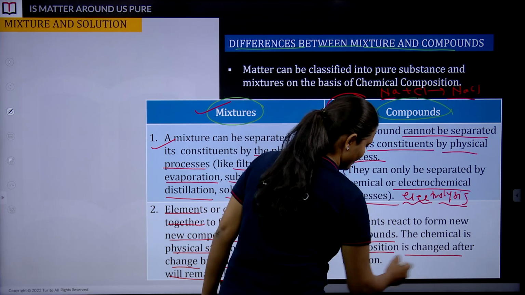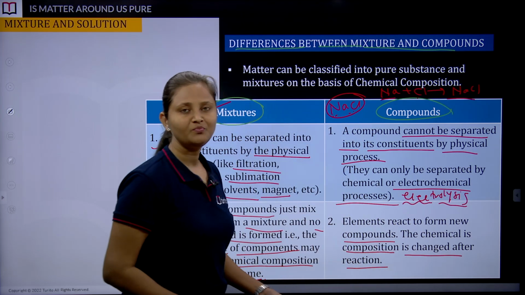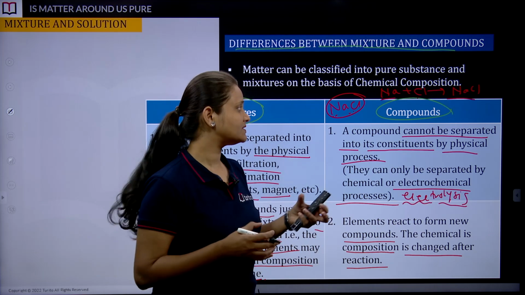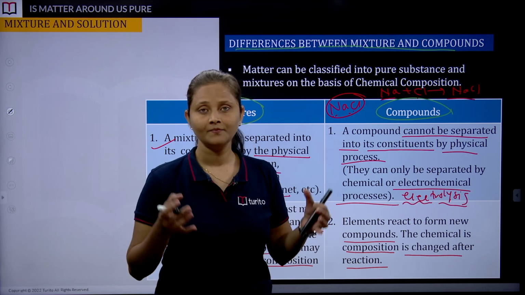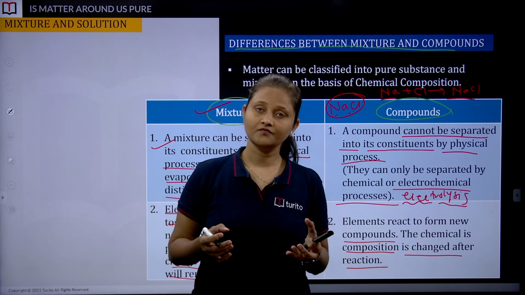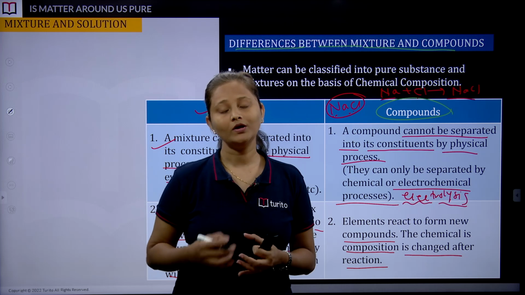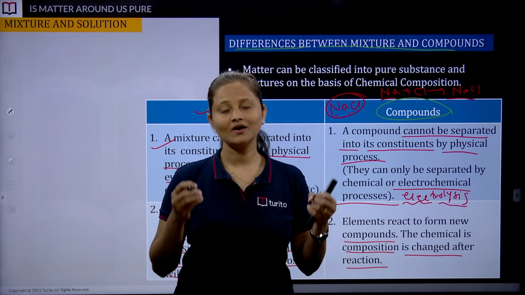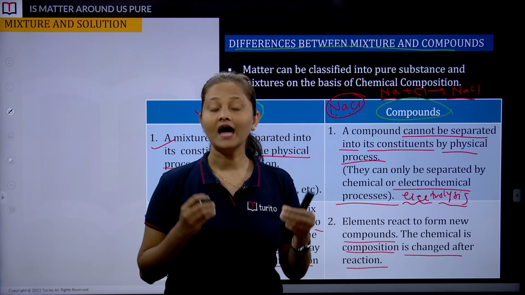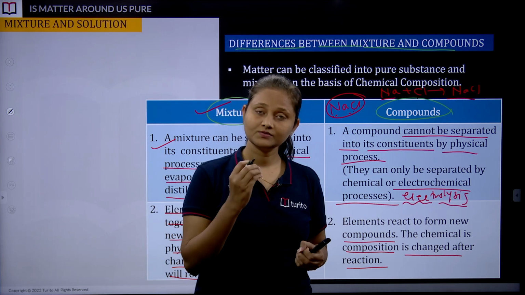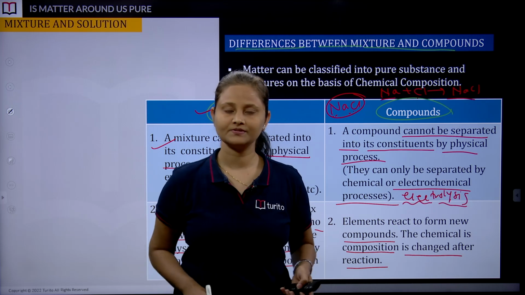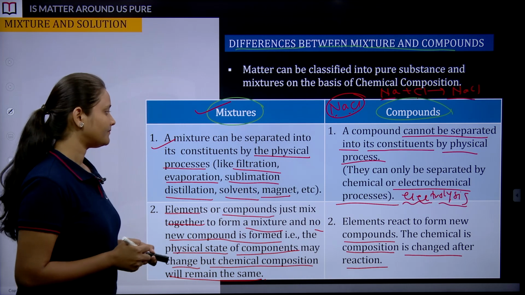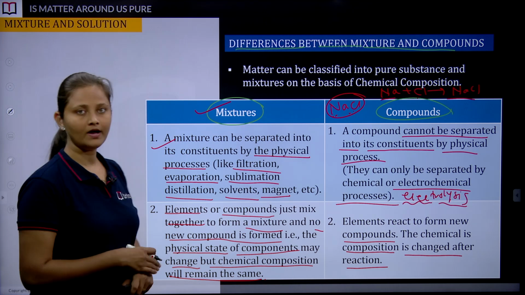The chemical composition is changed after reaction. So what does it mean? That the chemical composition of that substance had been changed. Again, iron and sulfur, when we heated them up, we got a new substance which is a compound. That's why we say a chemical change had happened, and this gave us what? A brand new substance which is a compound.